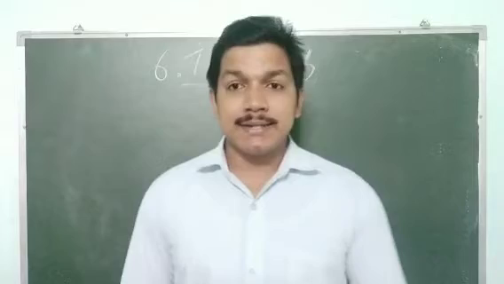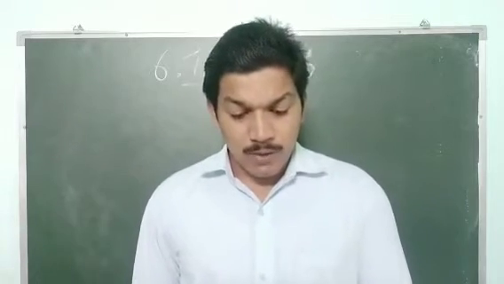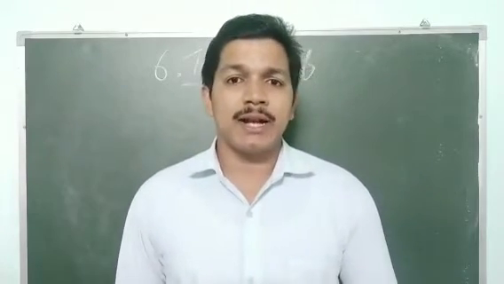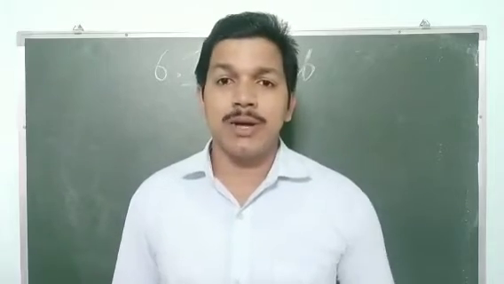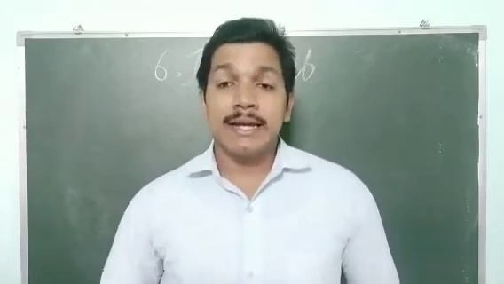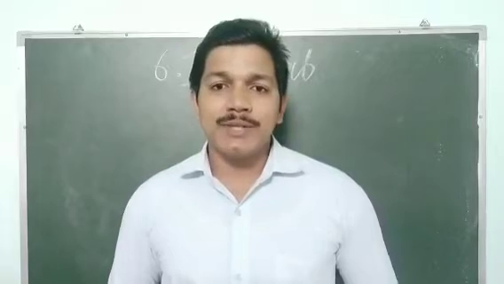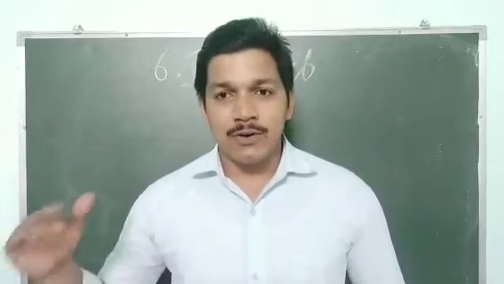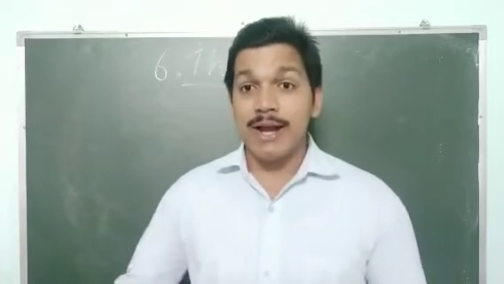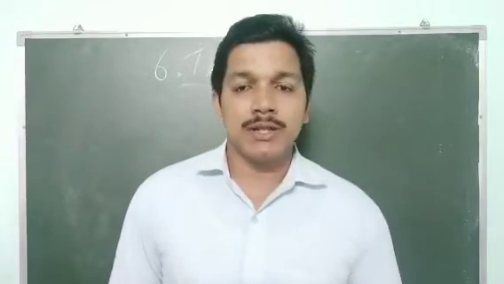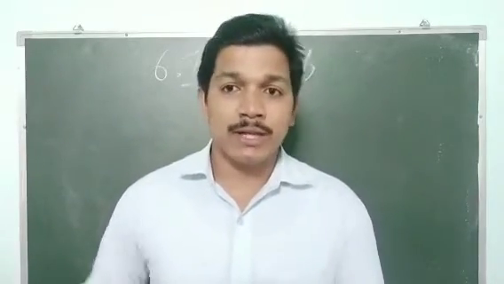Then the next exercise, 1B: match the verbs with their meanings. There are two columns, so this is also a match-the-following question. On one side there are some verbs, and on the right side the meanings of these verbs are given.